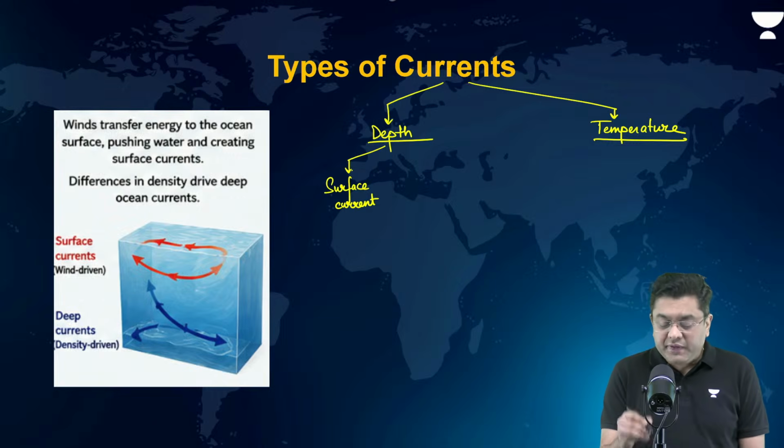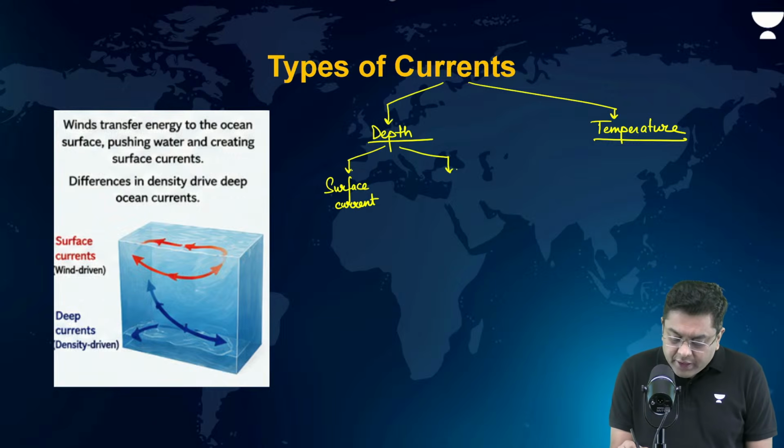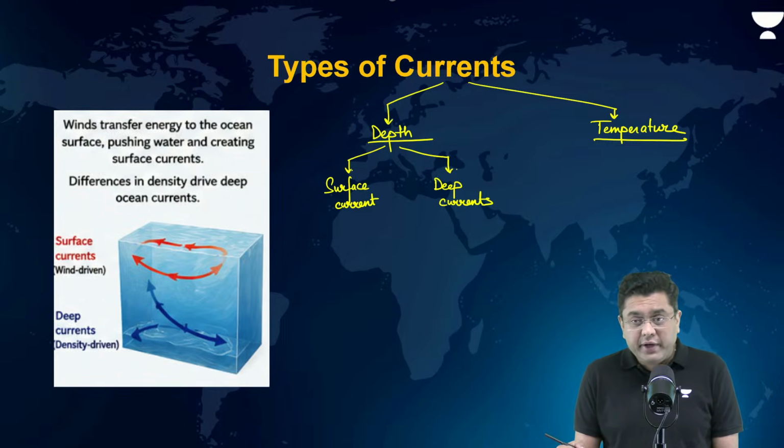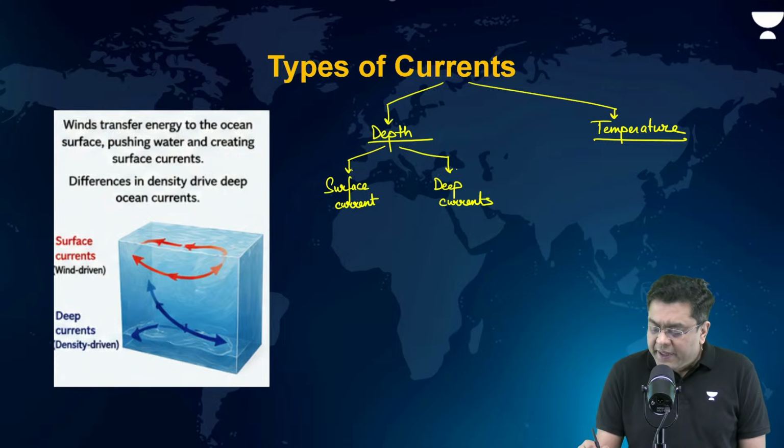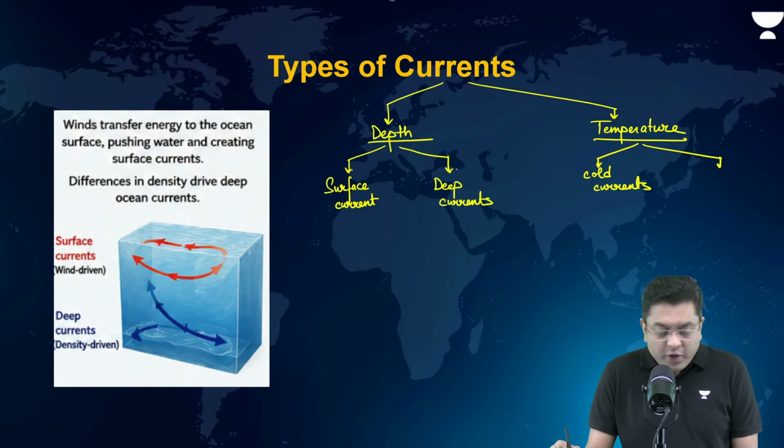All these are surface current. And then you have the deep water currents or the deep currents generated due to a phenomena known as thermohaline circulation. Based on temperature, you basically have cold currents. Just like the winds, you have the cold winds and the warm winds. Similarly, you have cold currents and the case of warm currents.